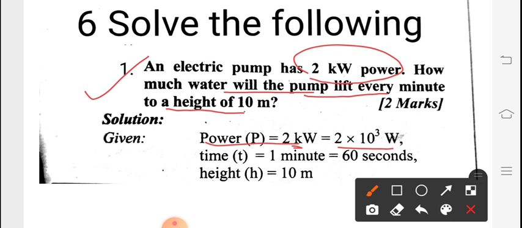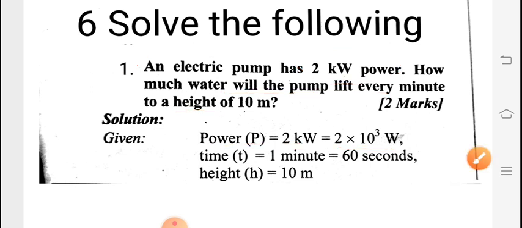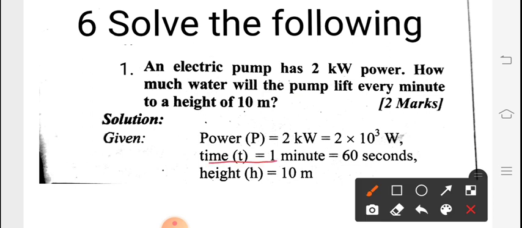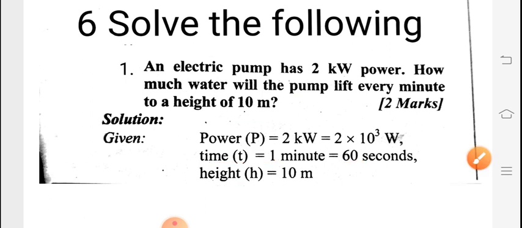Okay. Now next, time is given, that is every minute. Every minute means 1 minute. So T is equal to 1 minute. Here obviously whenever we are solving numericals, time should be in seconds. So that is why I have converted this 1 minute into seconds. 1 minute means 60 seconds. And height is given, so h is equal to 10 meter.